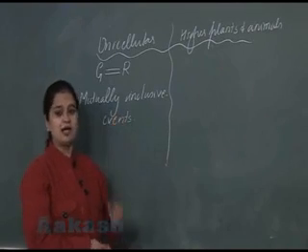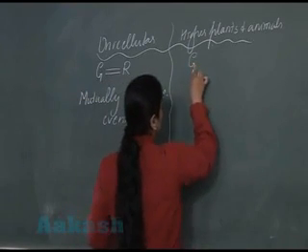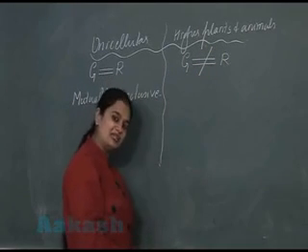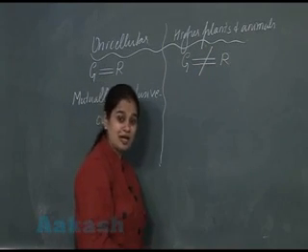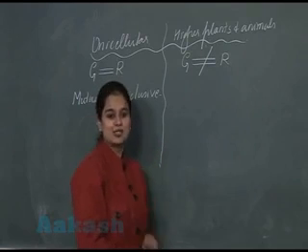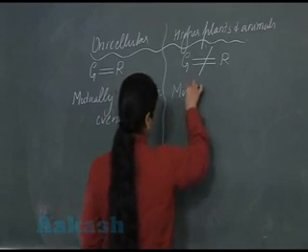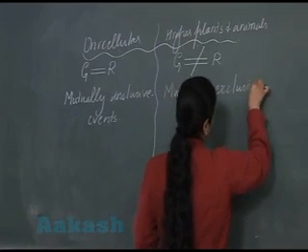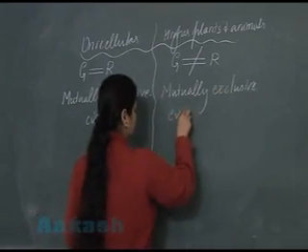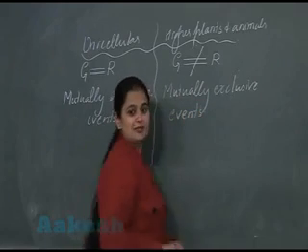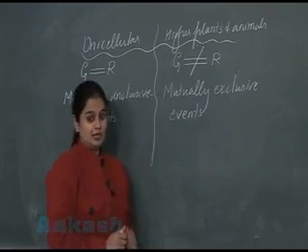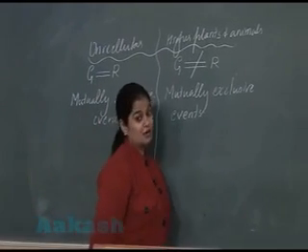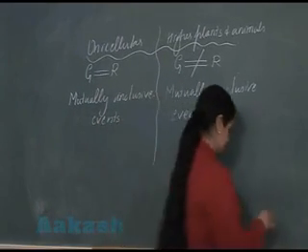So in higher plants and animals, growth and reproduction are different, so now you are going to call them mutually exclusive events, right?